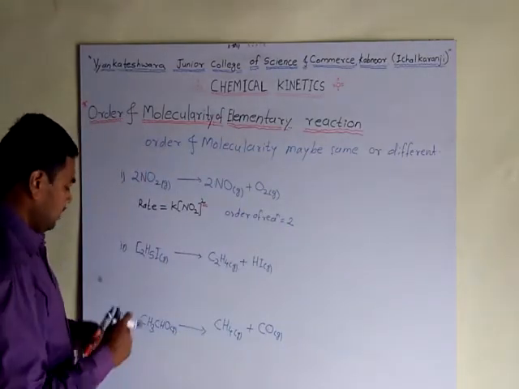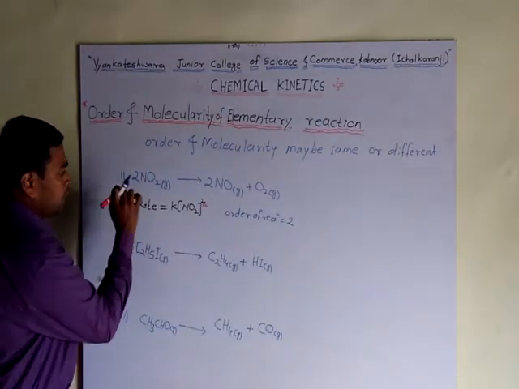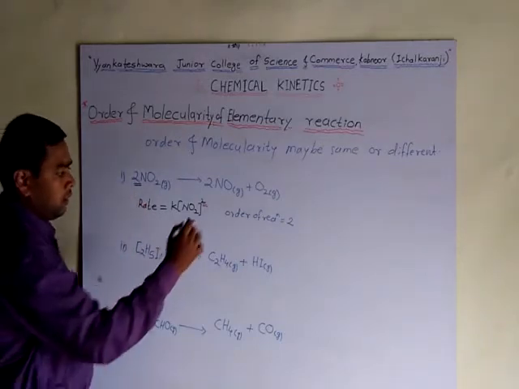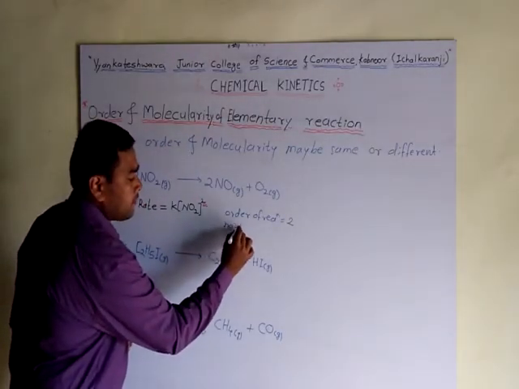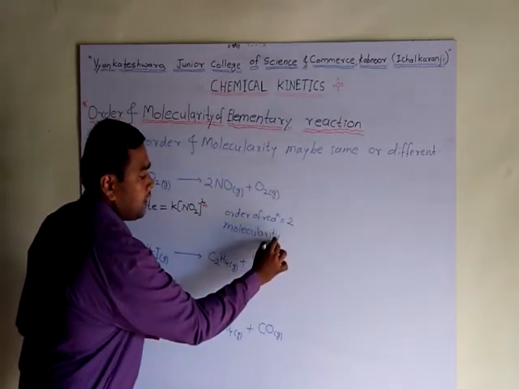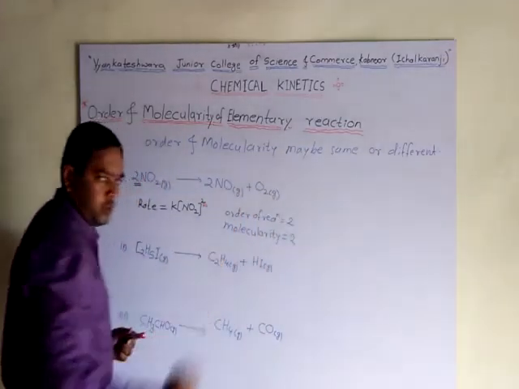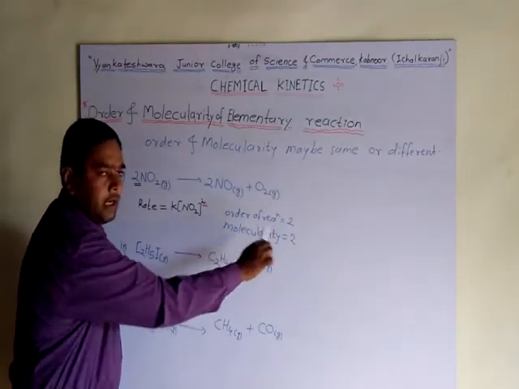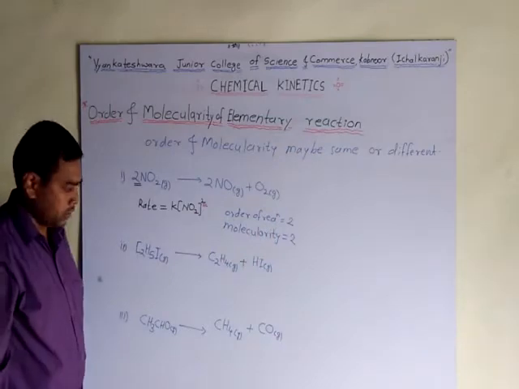And the number of molecules in the reaction is also 2. Therefore, molecularity also equals 2. Hence, this reaction is second order and bimolecular.